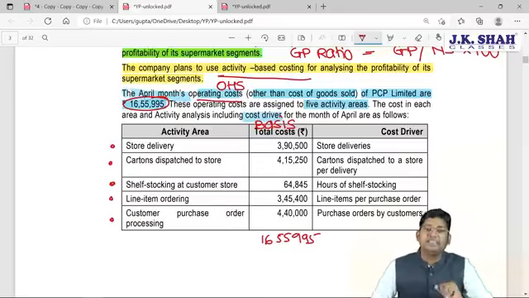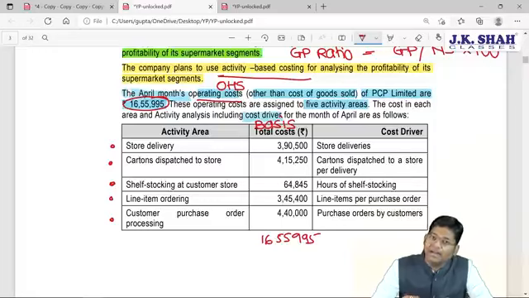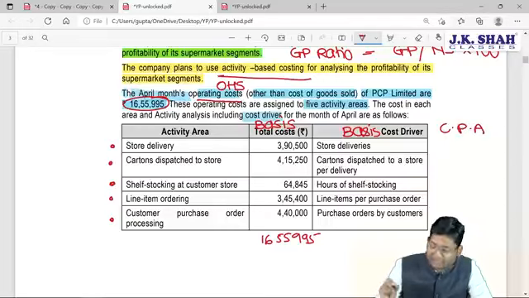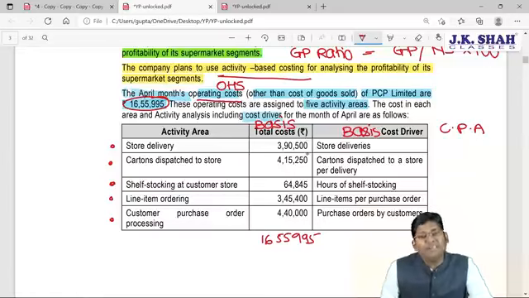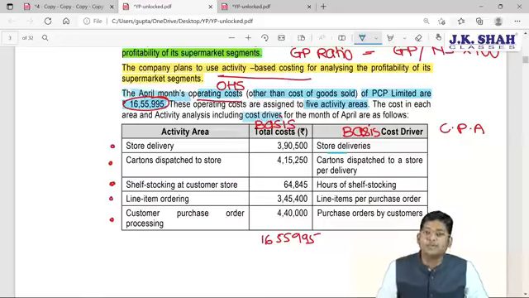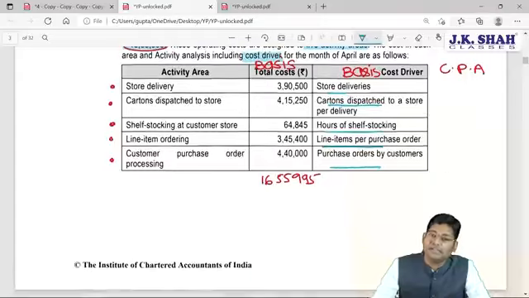So total 5 activities they have identified. They have bifurcated the 16,55,995 into 5 parts, and along with that the basis to be used for the computation of cost per activity is given. Sir, what basis are you talking about? This 390,500, 415,250, 64,845, 345,400 and 4,40,000 are to be divided on what basis? They are to be divided on the basis of the given cost drivers, and the given cost drivers are available with us. They are store deliveries, that is the number of deliveries, total carton dispatch to store per delivery, hours of shelf stocking, line items per purchase order and purchase orders by customers. These are the bases given in the question.